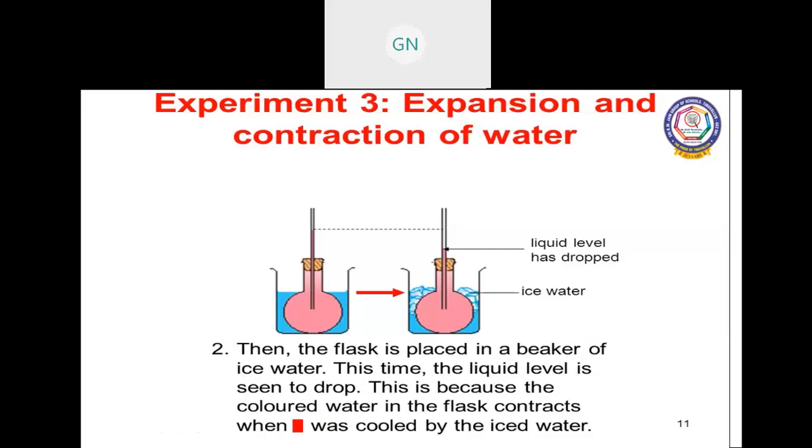This is because the colored water in the flask contracts when it is cooled by the ice water. So when you heat, automatically this colored water will increase in this pipe. When you cool, automatically it decreases in the pipe.